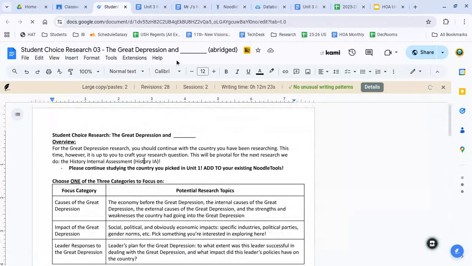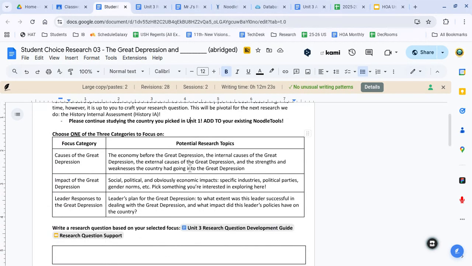So in this unit, we're taking a look at the Great Depression and the same country that you picked in Unit 1. So back when we did the foundations of the country, how was that country founded? What was their government like? What are aspects of their society and economics? We did more research on your choice in Unit 2. And this unit, we're asking you to pick a topic yourself, but within the context of the Great Depression and your research country. You're going to be adding your new sources and your new documents to NoodleTools to the same project from before. We're not switching topics here.